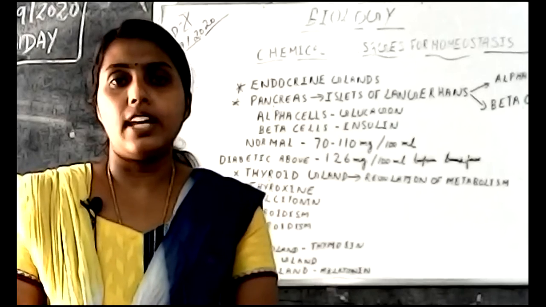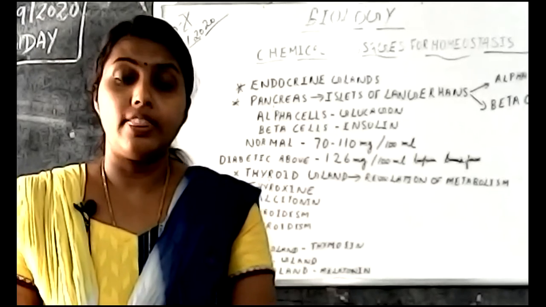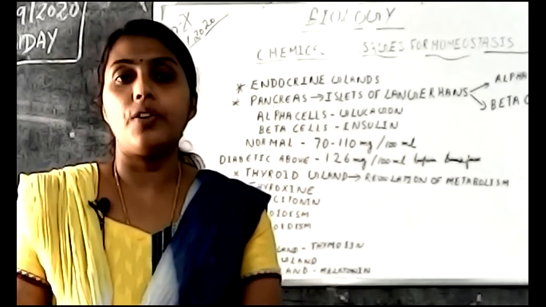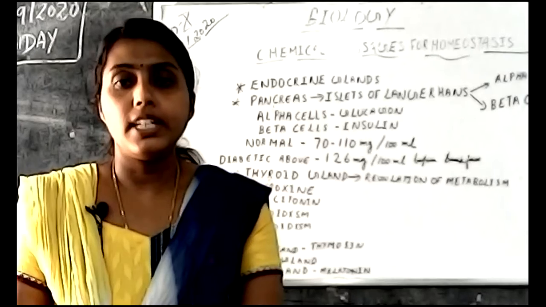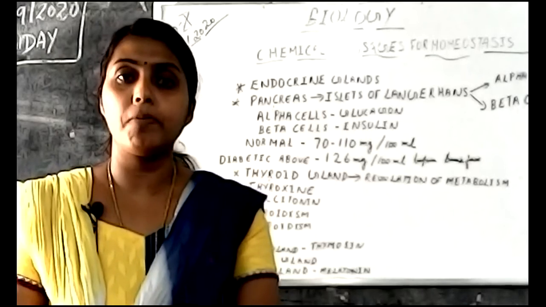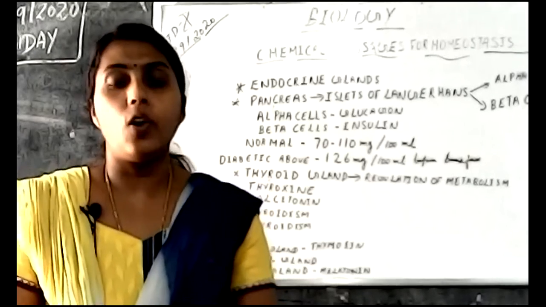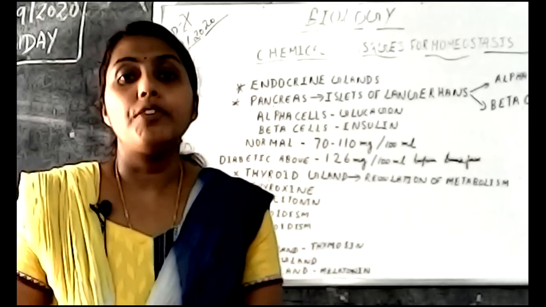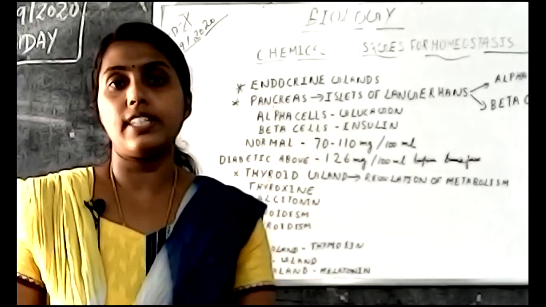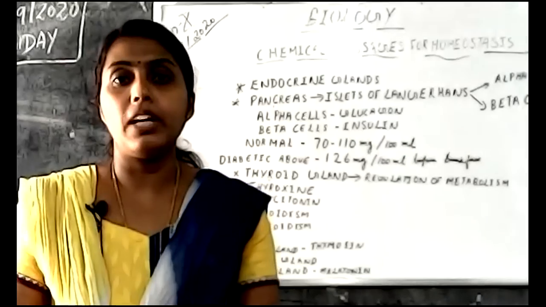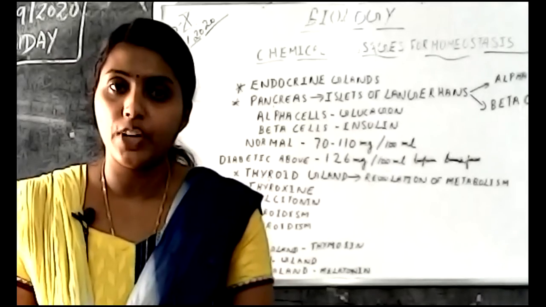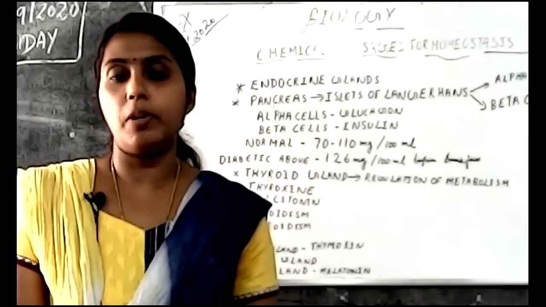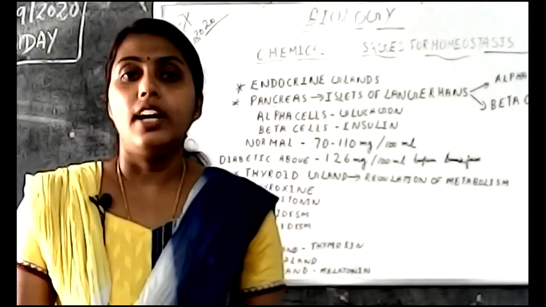For a diabetic person, the symptoms are increased hunger, increased thirst, and frequent urination. These are the symptoms of diabetes. So the normal amount of glucose is 70 to 110 mg per 100 ml. And if a person is diabetic, before breakfast the amount of glucose in the blood will be more than 126 mg per 100 ml, and that person will have increased thirst and frequent urination. These are the symptoms of diabetes.